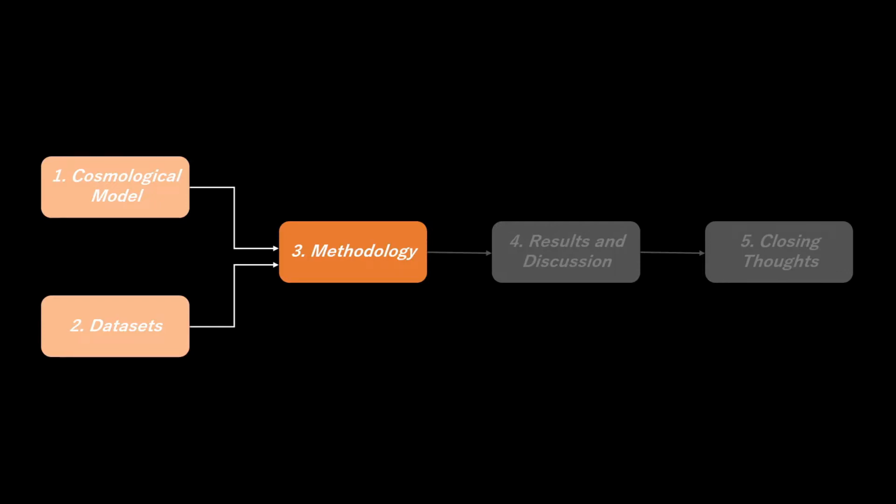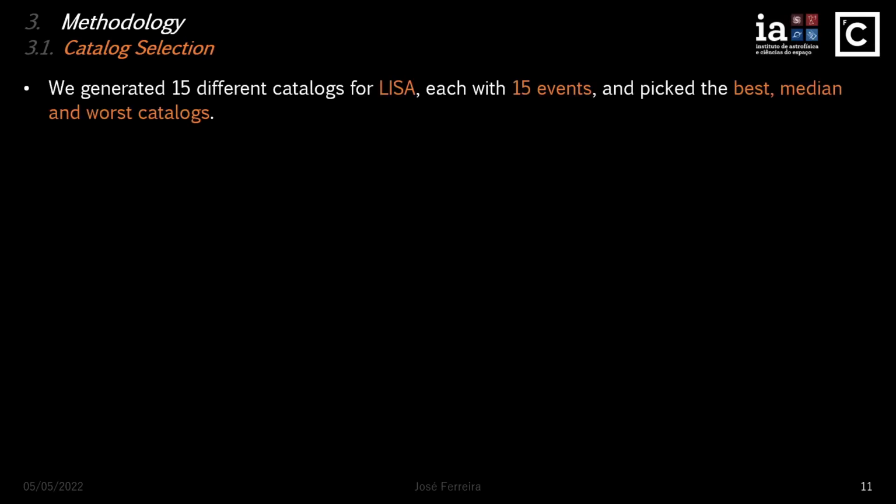Okay, so now that we have our model and our datasets, let me briefly discuss how we're joining the two together. Because we're talking about catalogs and probability distribution functions, we must provide statistical confidence in our results. To do so, we generated 15 different catalogs for LISA, each with 15 events, and picked the best, median, and worst catalogs. For us to say what the best, median, and worst catalog is, we rated them based on how small the 1 sigma region for our parameter m was.